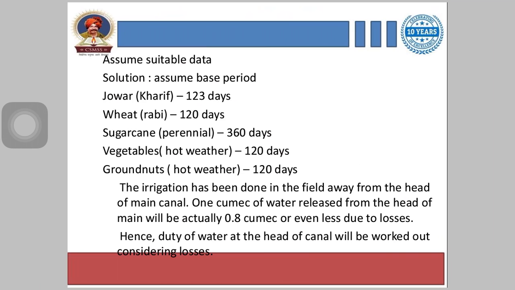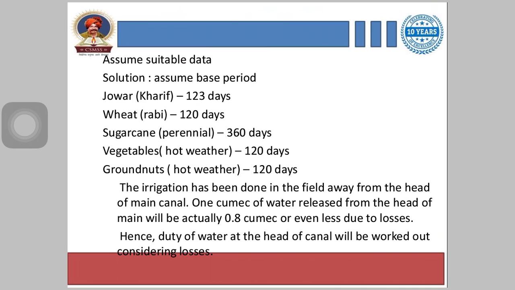Now first we have to assume the suitable data in this numerical. Now solution. Assume base period. For Jawar Kharif crop it should be 123 days. For wheat, that is Rabi crop, it is 120 days. Again sugarcane is a perennial crop, that is an annual crop. For that base period is given 360 days.